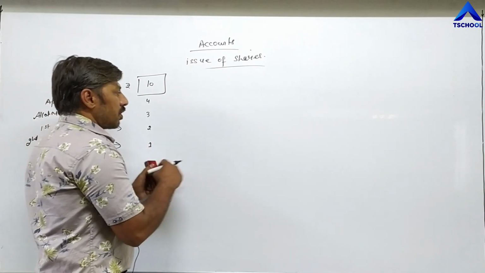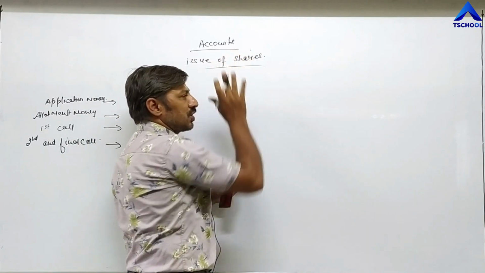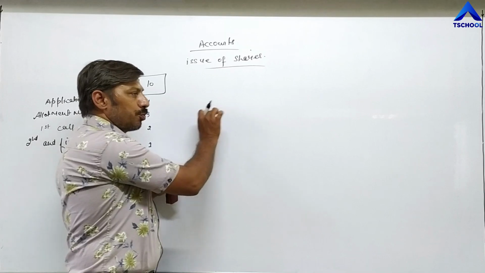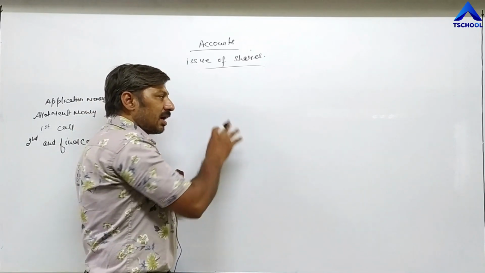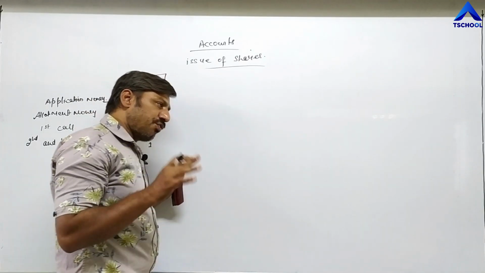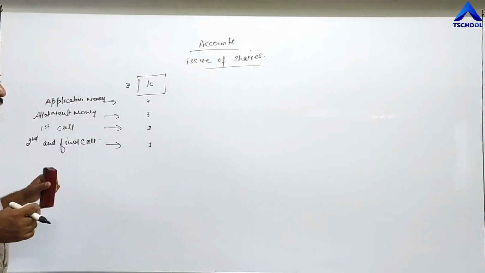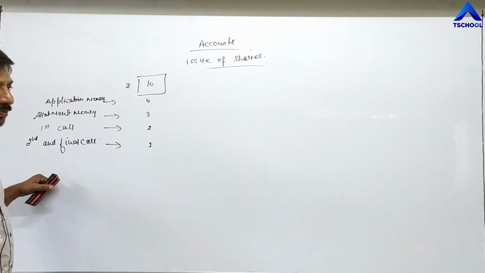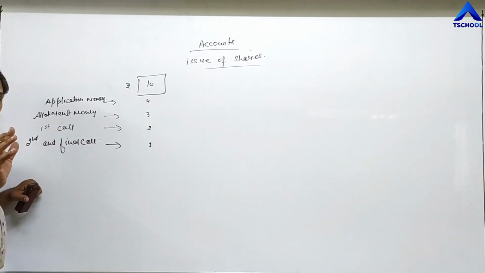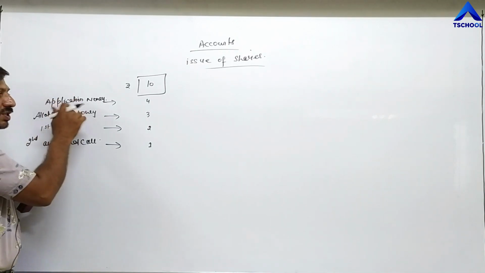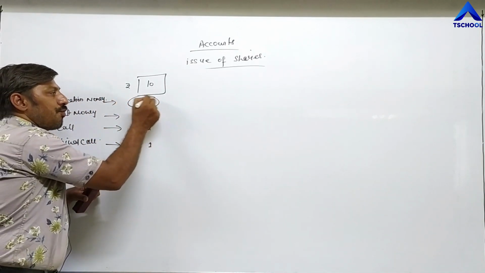I have already told you that before issuing shares, company needs to issue prospectus. In that prospectus, there is an application form also. After reading the prospectus, if any person is interested in purchasing share, they need to fill up the application form, and then with that application form, they have to send first installment, that is 4 rupees.